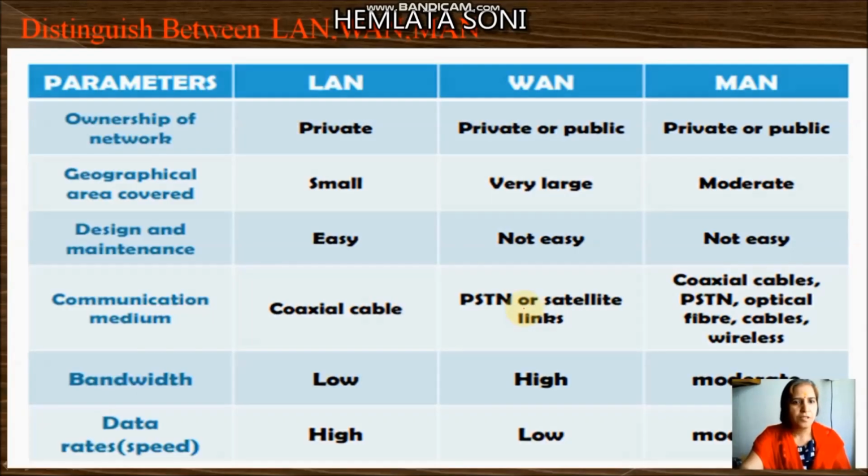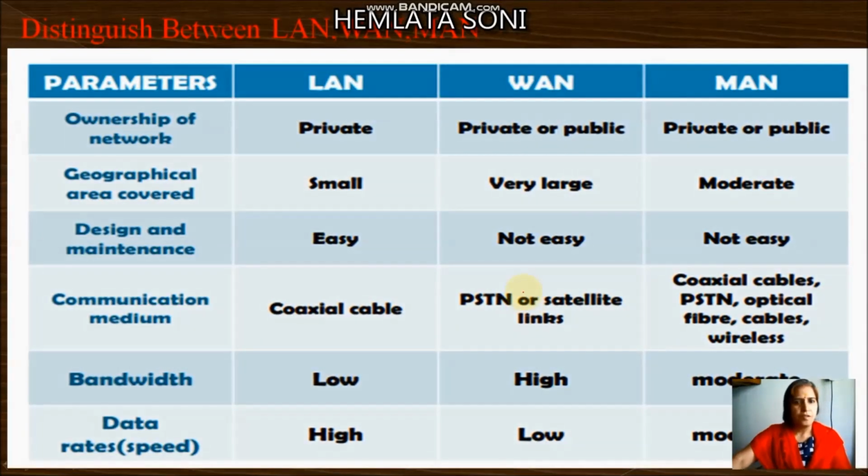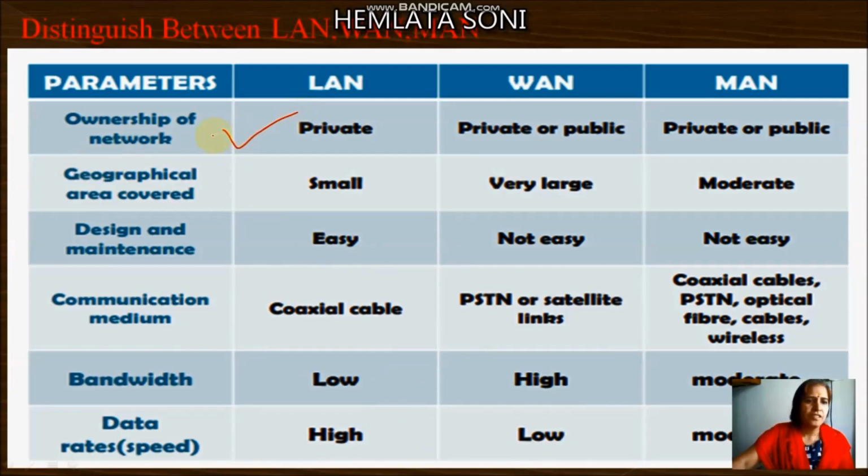Next one is differences between LAN, MAN and WAN. First we see the LAN. Ownership of network, private. Always it will be a private network.